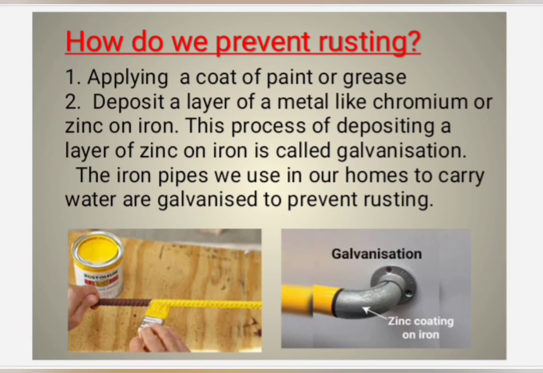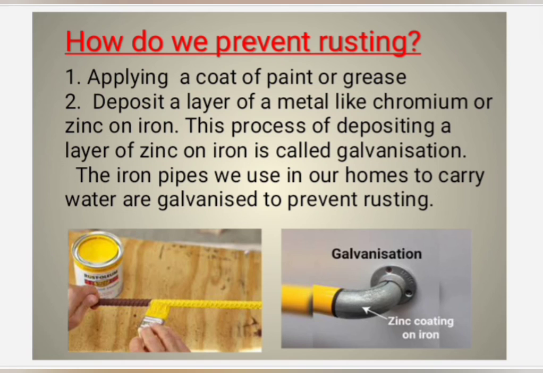What are the differences between physical change and chemical change? In a physical change, no new substance is formed. In a chemical change, new substance is formed. Physical change is reversible. Chemical change is irreversible.